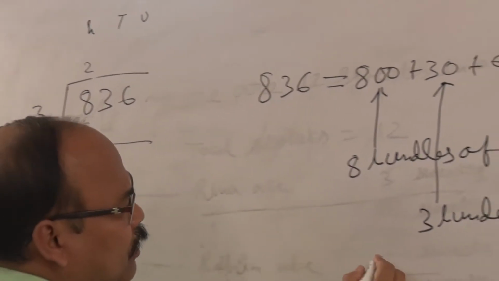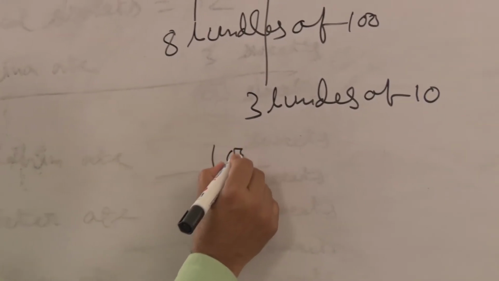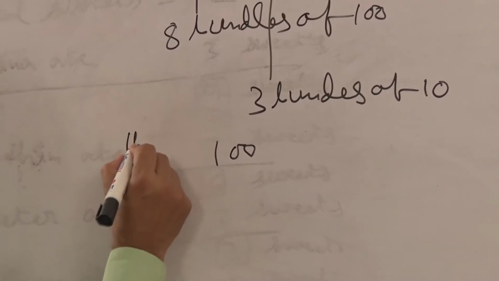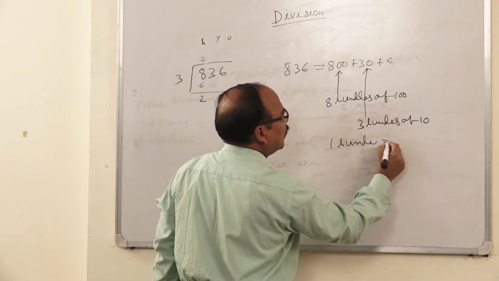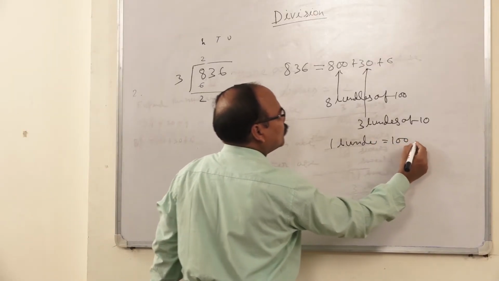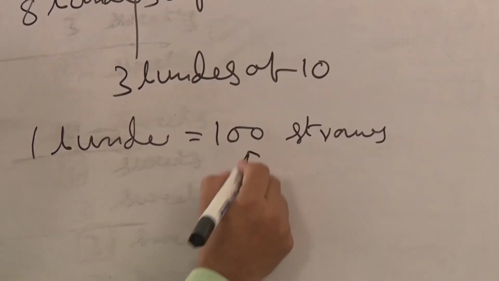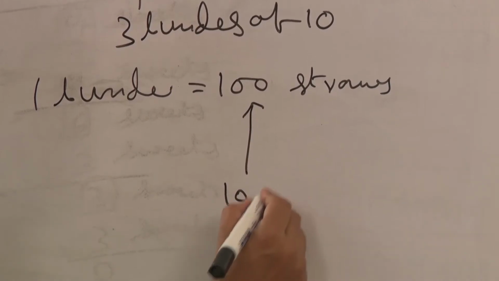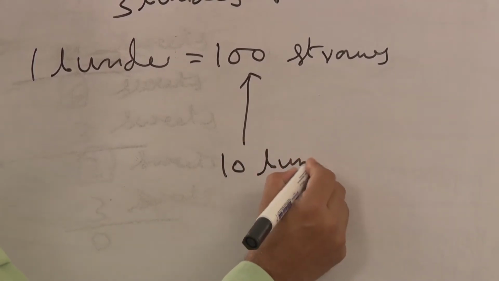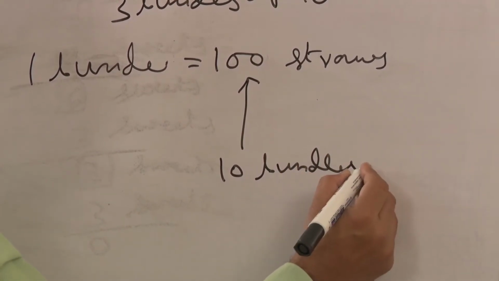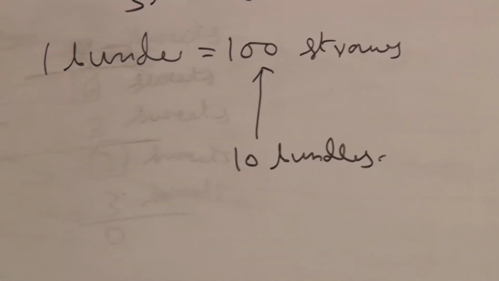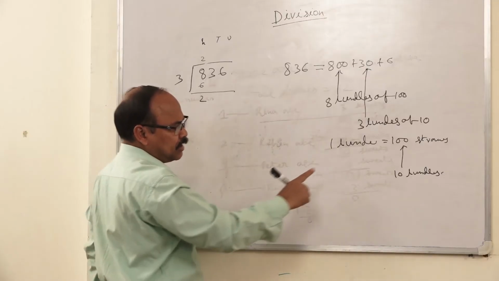Each bundle means 100 straws. 100 straws means 10 bundles, and each bundle contains 10 straws.